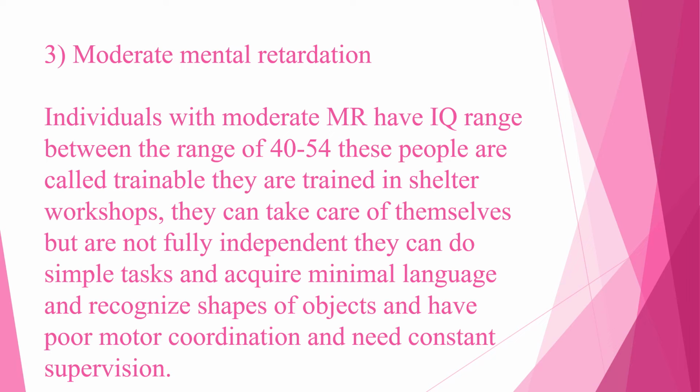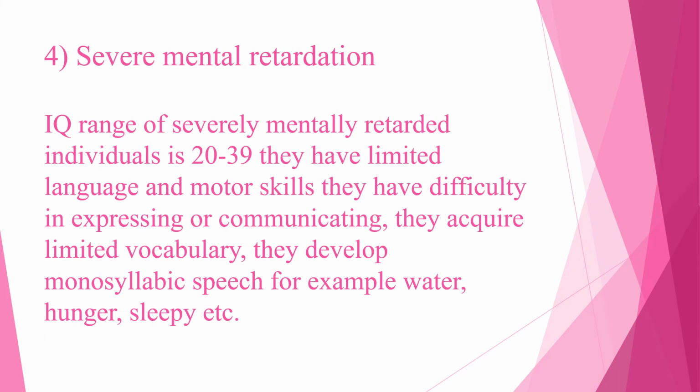So there's a minimal language that they use, and they can recognize shapes of objects, but they have problems in motor coordination and need constant supervision. While walking or doing some activity, they need help from others. They cannot do it independently. They need constant supervision of somebody or the other.